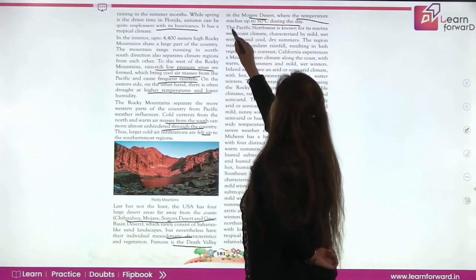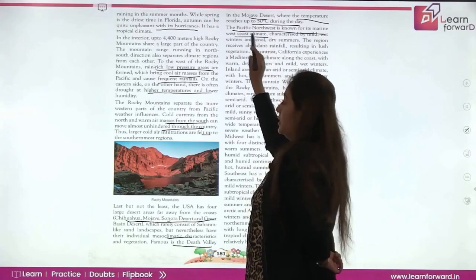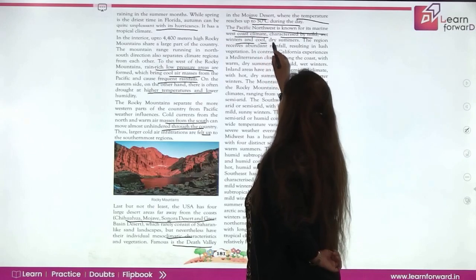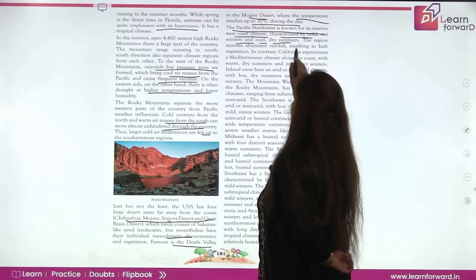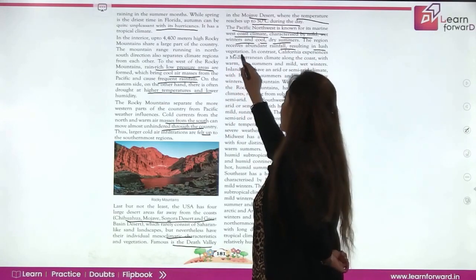तो हम बात करते हैं पैसिफिक नॉर्थ वेस्ट, is known for its marine west coast climate. Now it is characterized by mild wet winters and cool dry summers. This region receives abundant rainfall. Because of abundant rainfall, there is a lot of greenery around. There is a lot of lush green vegetation.